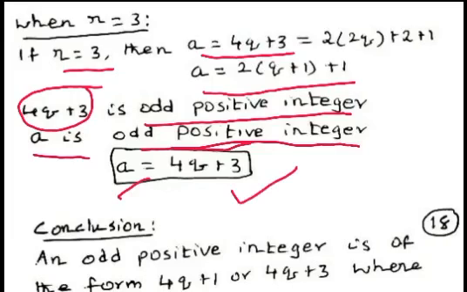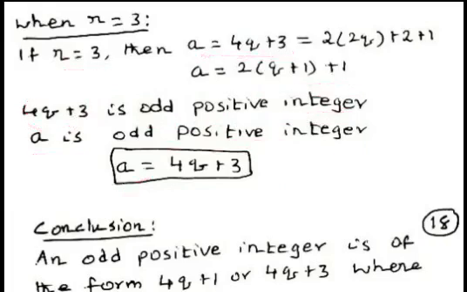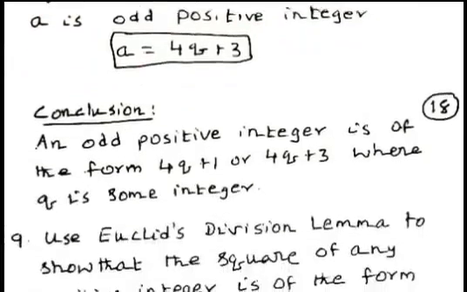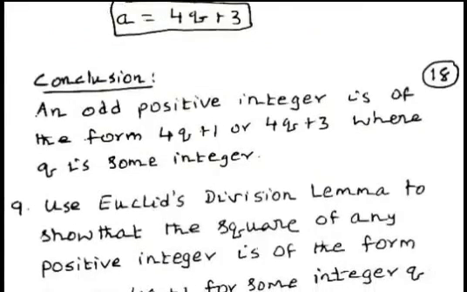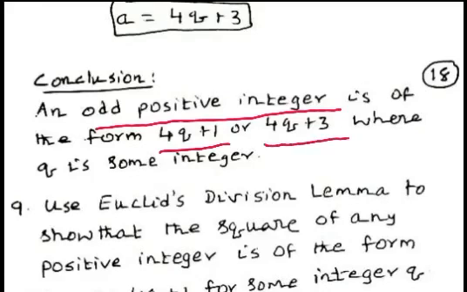When remainder r equal to 3, the odd positive integer a can be written in the form of 4q plus 3. From all these cases, we conclude that odd positive integer is of the form 4q plus 1 or 4q plus 3, where q is some integer.